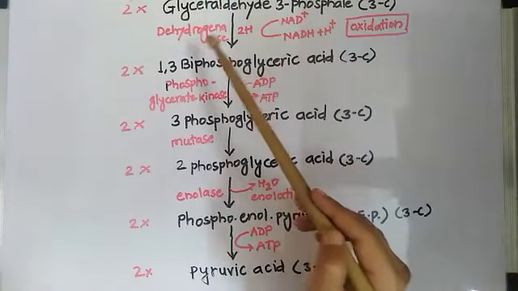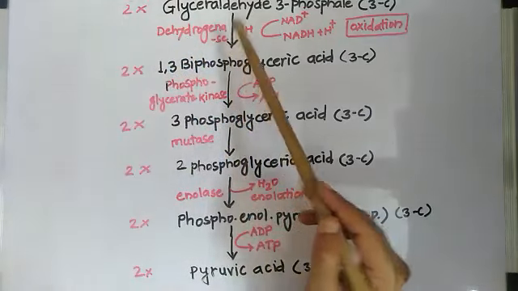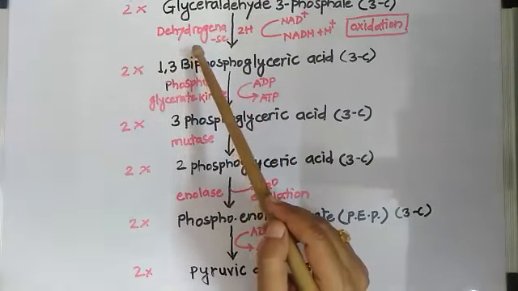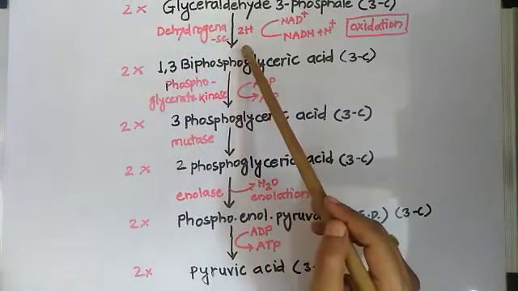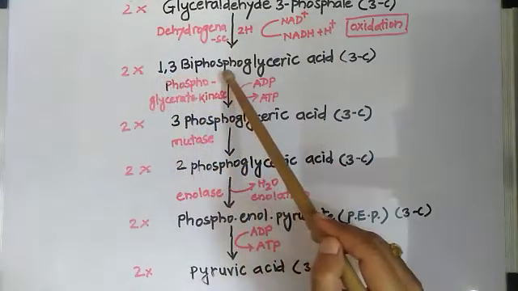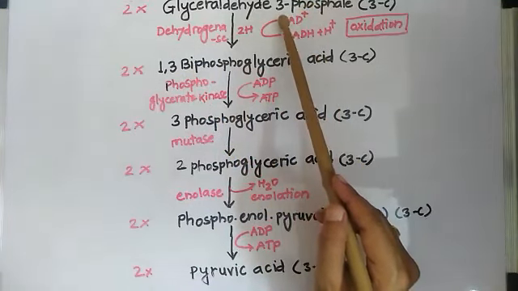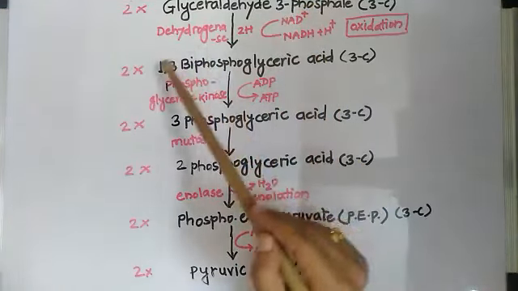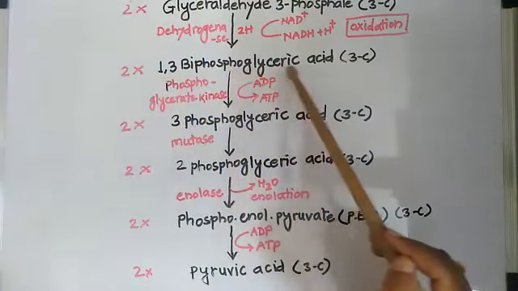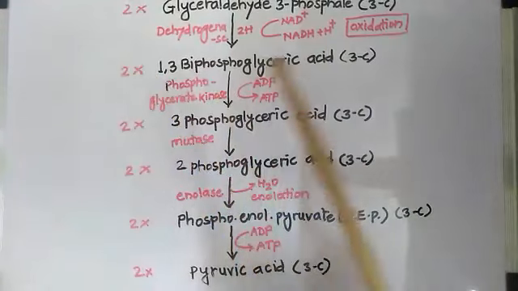Here in this process, the enzyme which is utilized is the dehydrogenase enzyme. Keep one thing in your mind, this is nothing but inorganic phosphate that will be introduced into the glyceraldehyde 3-phosphate, and we will have 1,3 biphosphoglyceric acid. Bi means 2. Here we have only one phosphate group, which is present at carbon number 3. One more phosphate group will be introduced, and we get 1,3 biphosphoglyceric acid. Again it is a 3-carbon compound, and we are getting 2 molecules.